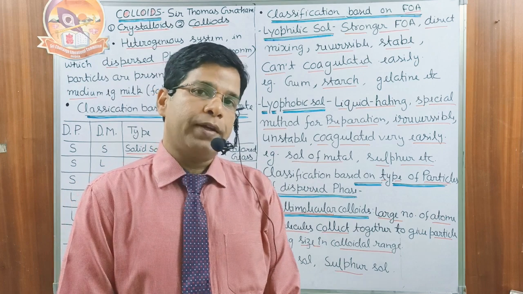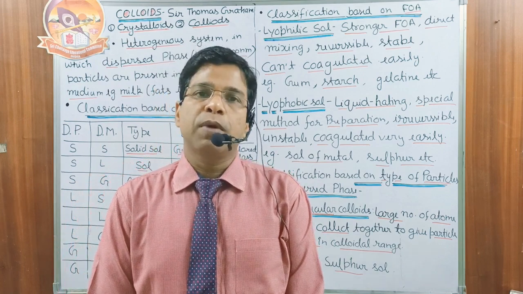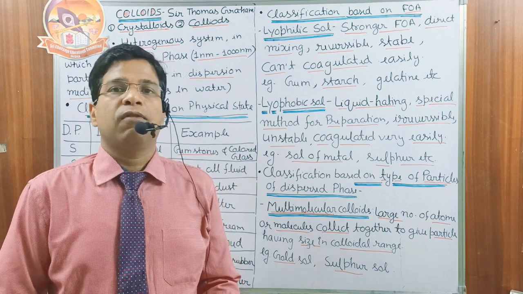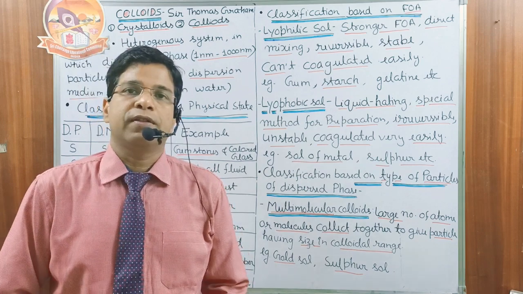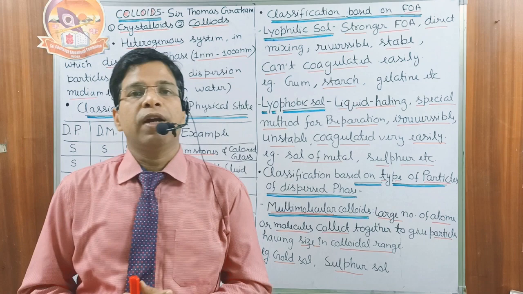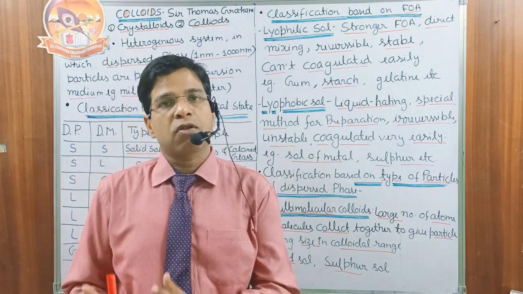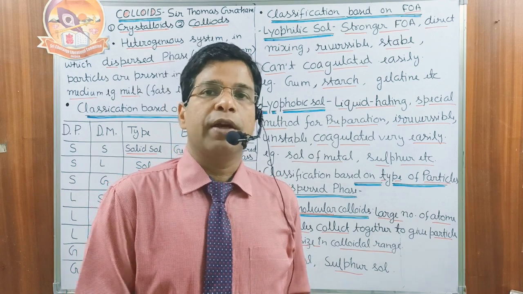The term colloid was used for the first time by the scientist Thomas Graham. Thomas Graham is still called the father of colloidal studies. He divided substances into two parts: one part is the crystalloid, the second part is the colloid.